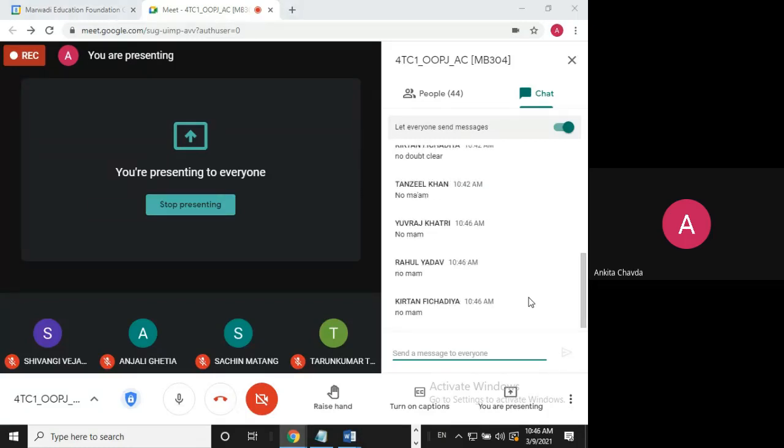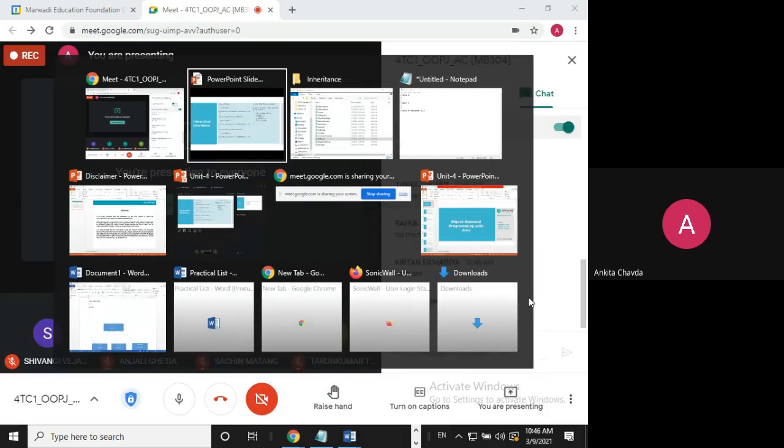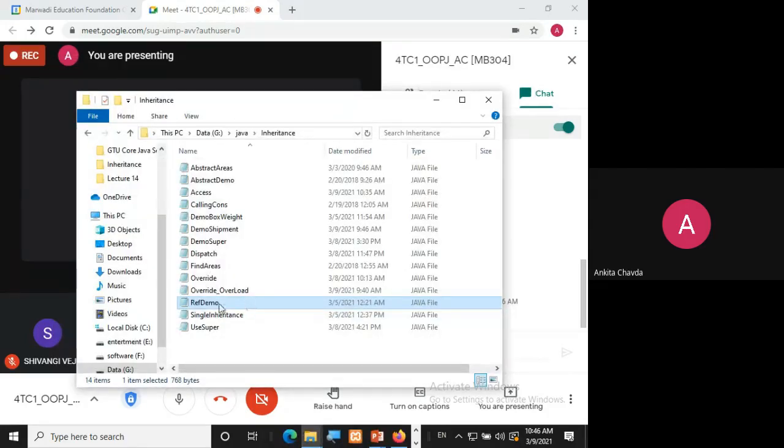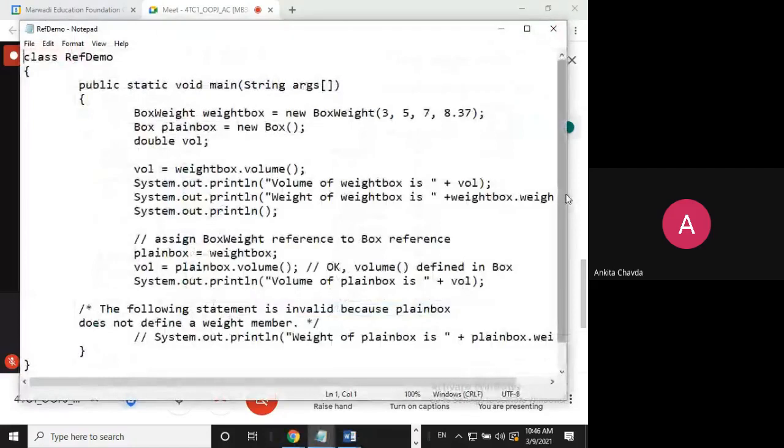Okay, fine. Now I'm showing you another example, which is the important one. Somebody has asked me about that reference, I think, from your class, or I don't remember, that a parent class can refer to their child class or not. So they can.